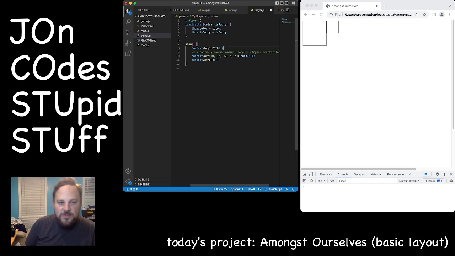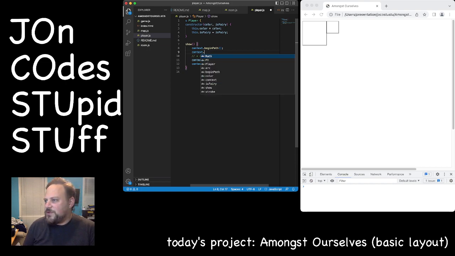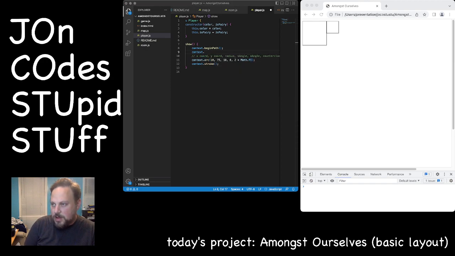And one thing we want to do, context dot, what is it? Stroke color? No. Shoot. Hold on 1 second. Aha, the fill method.